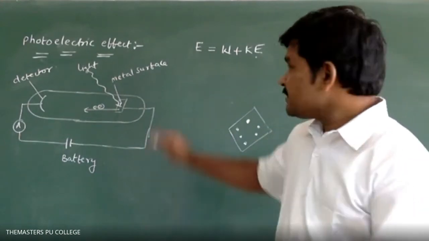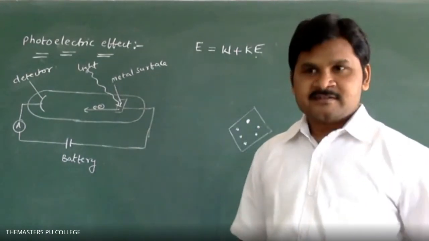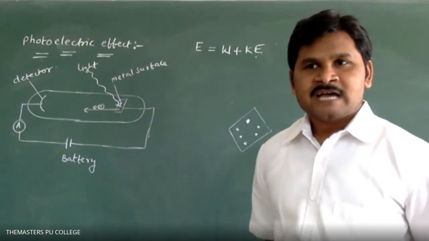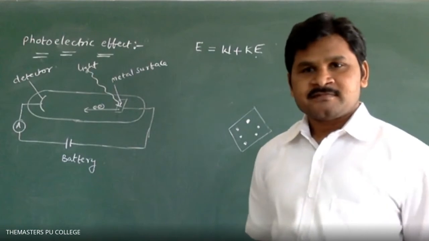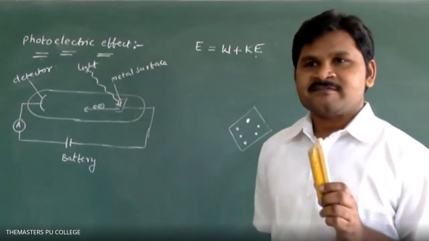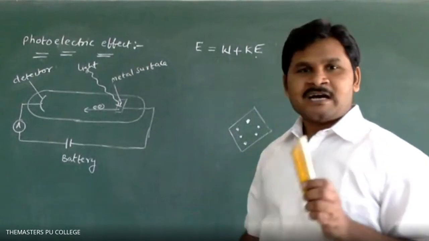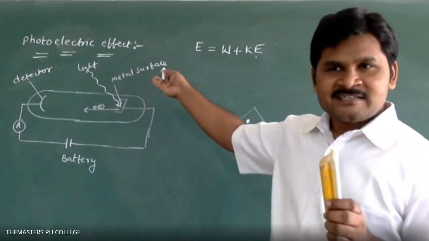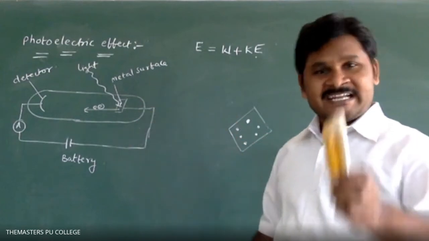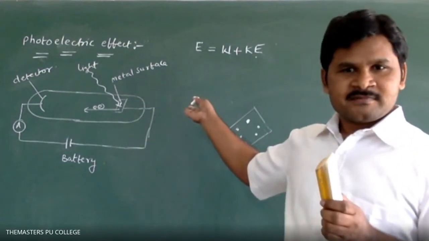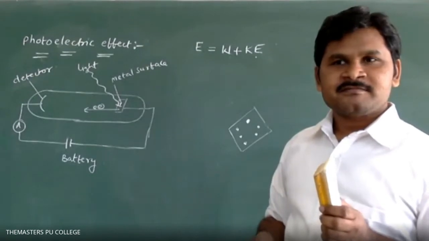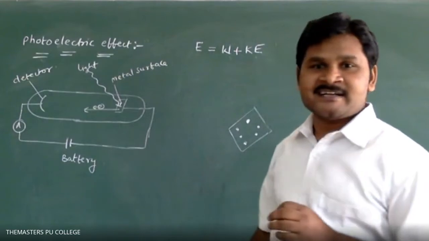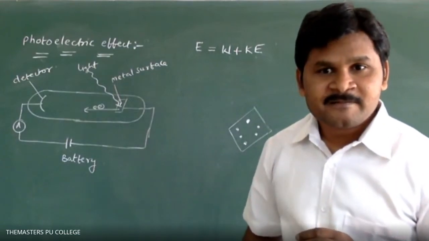I want to clean this board by using this duster. What do I have to do first? I have to take this duster. To do this, a certain amount of energy is required. By taking the duster, is it possible to rub? No. What do I have to do? I have to rub. For that, a certain amount of energy is required. That is kinetic energy. Okay?